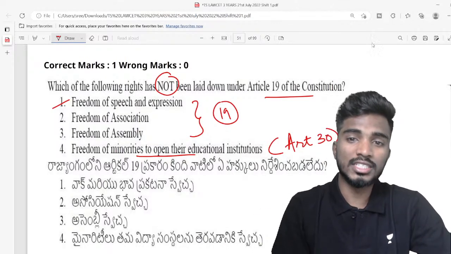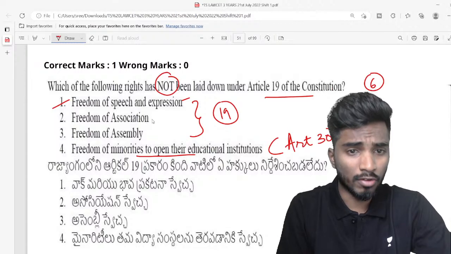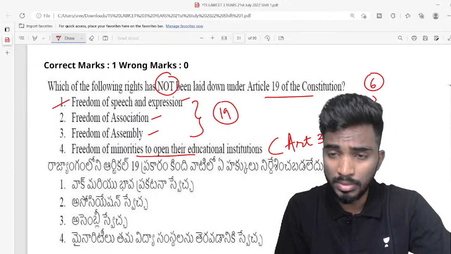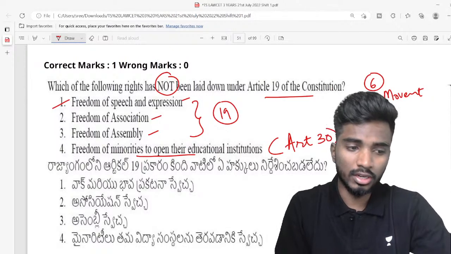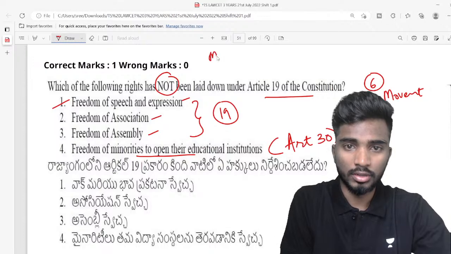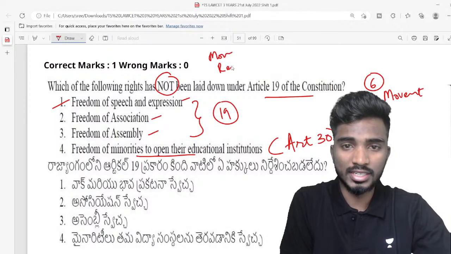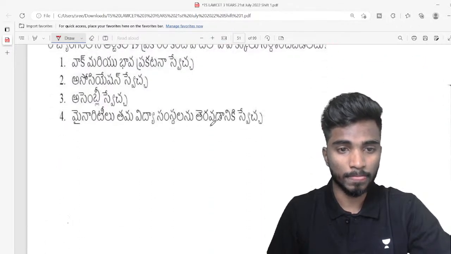So 6 rights are guaranteed under Article 19: freedom of speech and expression, freedom of association, freedom of assembly, freedom of movement. The remaining 3 I'm writing over here: freedom of movement, residence, and profession. I hope this is also clear.